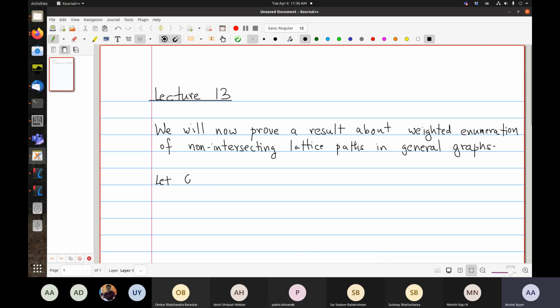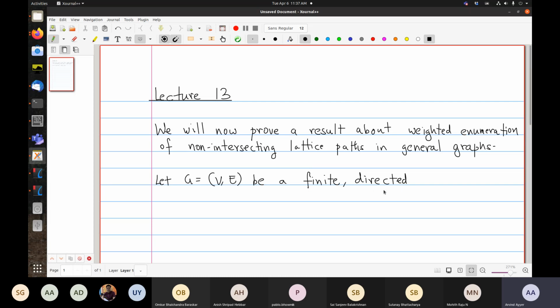Let G, which is the set of vertices and set of edges, remember, a graph is a set of vertices and a set of edges, be a finite, we will always talk about finite graphs, directed graph.